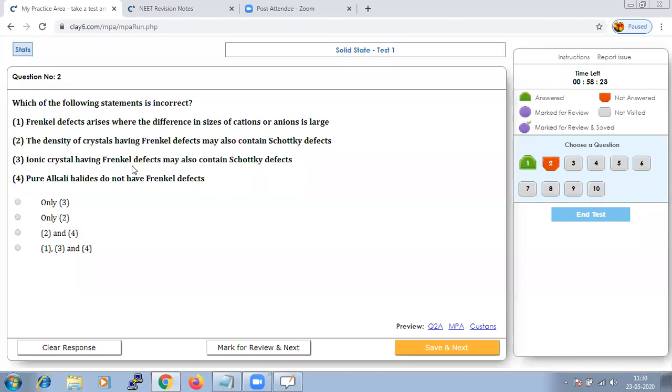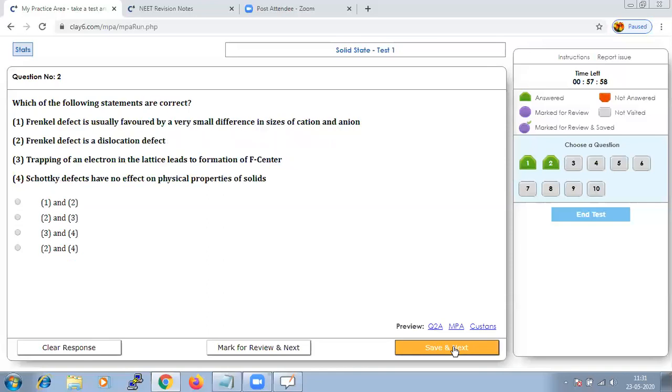So the statement that the density of a crystal lattice having Frenkel defect may also contain Schottky defect is not correct, because it is going to be identical to your pure crystals. Hence our option only 2. Save that and go to next.